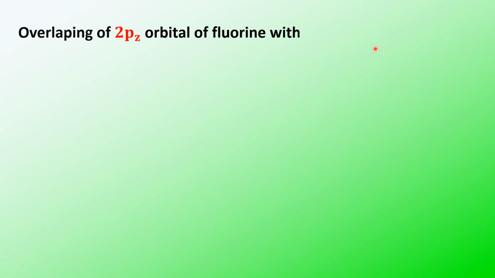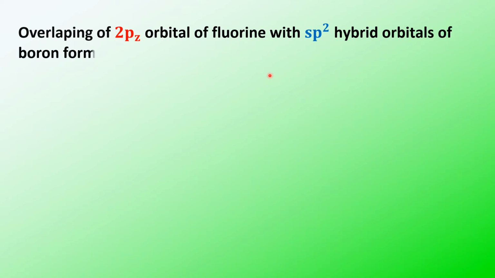Now we'll see the 3D model of this. See, overlapping of the 2pz orbital of fluorine with 3 sp2 hybrid orbitals of boron is giving rise to a trigonal planar structure for boron trifluoride, and the three bonds are sigma sp2-p bonds.